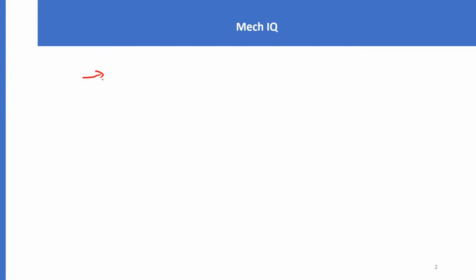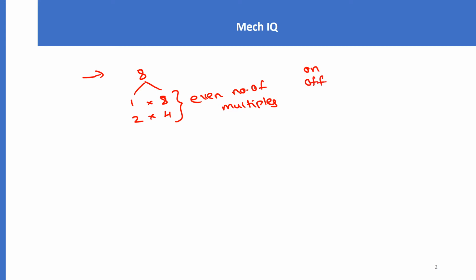This is a problem where you need to approach in a reverse engineering model. So let us see in reverse engineering. Let us take a number, suppose let us say, take 8. How many factors does it have? 1, 8, 2, 4. So it has an even number of factors. So what will happen? 1 will come and switch it on. Then 2 will go, switch it off. Then 4 will go, switch it on. Then 8 will go, switch it off.